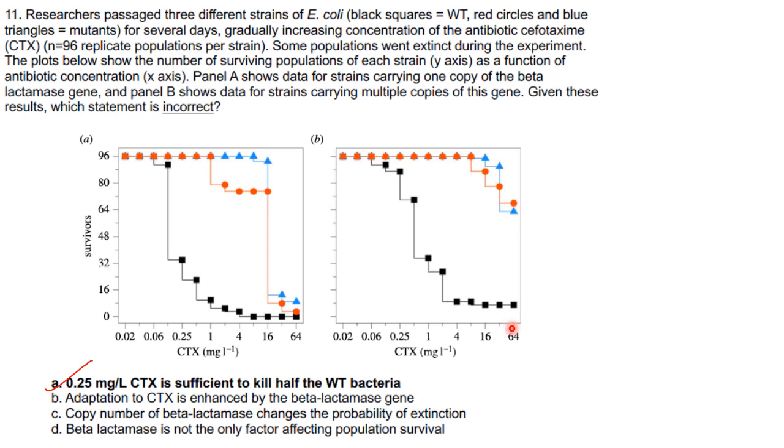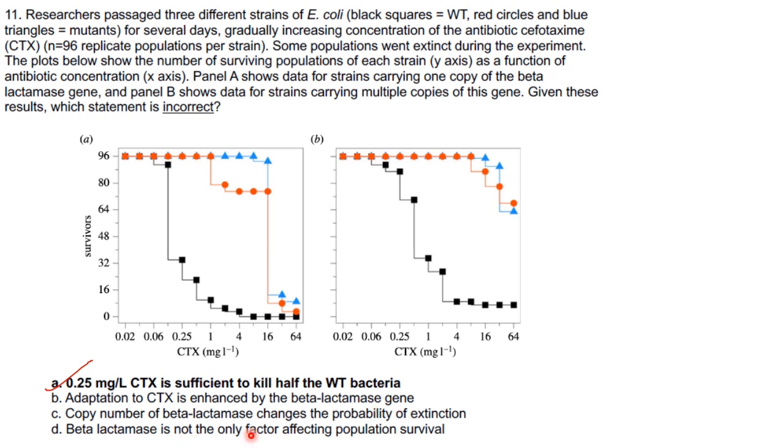They have not reached the extinction level. They are surviving even at very high concentrations of cefotaxime. So this can be enhanced. Adaptation to cefotaxime is enhanced by the beta-lactamase gene, because B has multiple copies and A has only one copy. So this may be correct. Adaptation to CTX being enhanced by the beta-lactamase gene is correct.